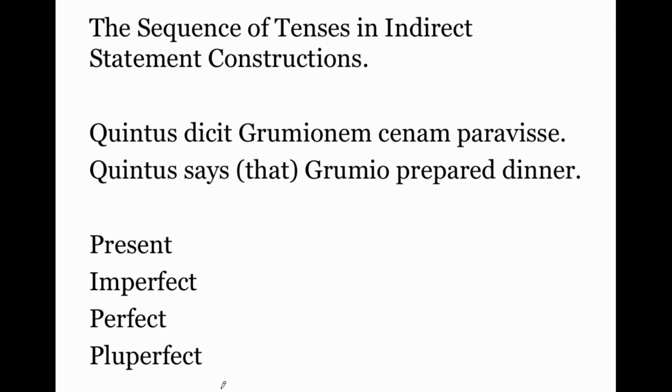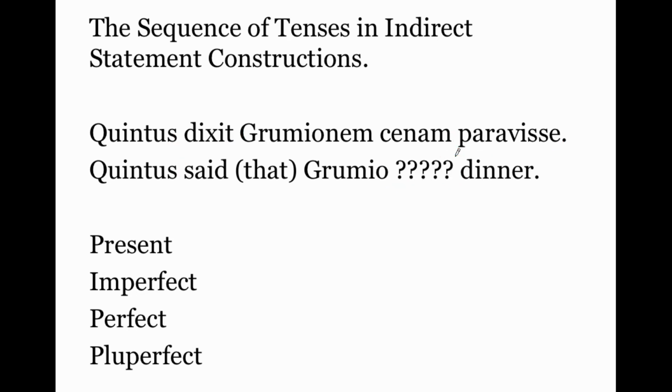Okay, so now let's have a present tense verb here. Quintus dicit, Quintus says. But now I'm going to use the perfect tense infinitive. Paravisse. When you have a present tense verb here, you're going to translate the perfect tense infinitive as just a regular past tense. Quintus says that Grumio prepared dinner.